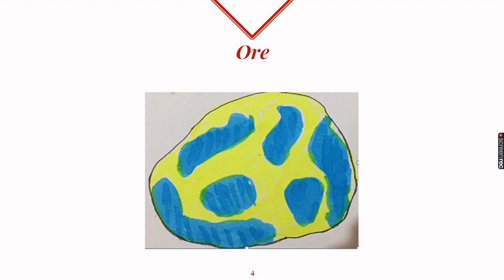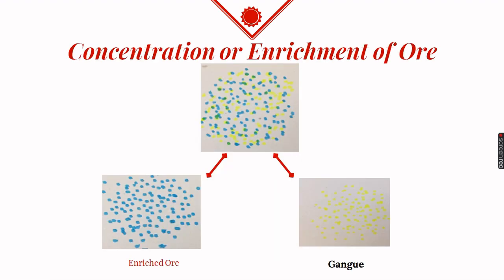Now from the ore, if we want to take out the metal, first we will break this huge rock into smaller pieces, and once the smaller pieces are done, then we have to powder it. So we put it in pulverizing machines and convert it into powdered form. Once it has been converted into powdered form, we can see that along with the ore there are some impurities also. These impurities are called gangue.